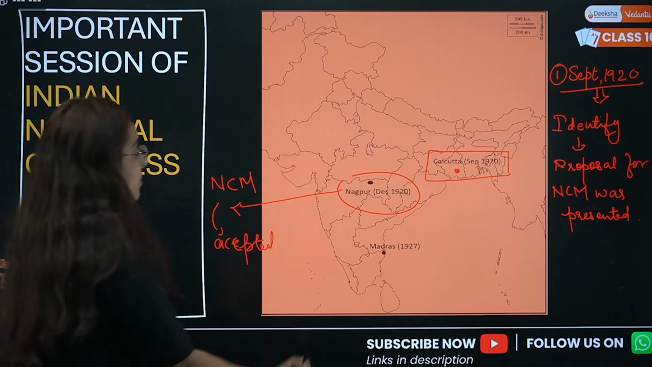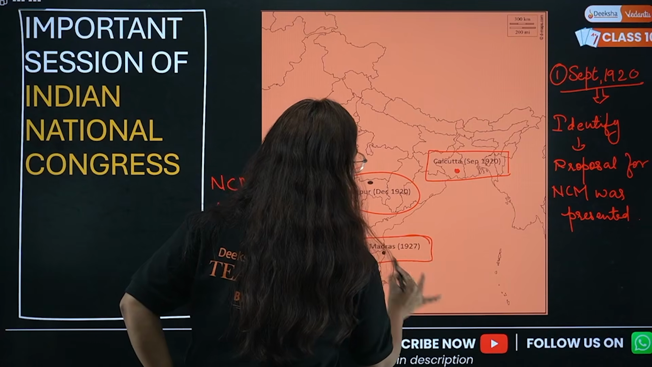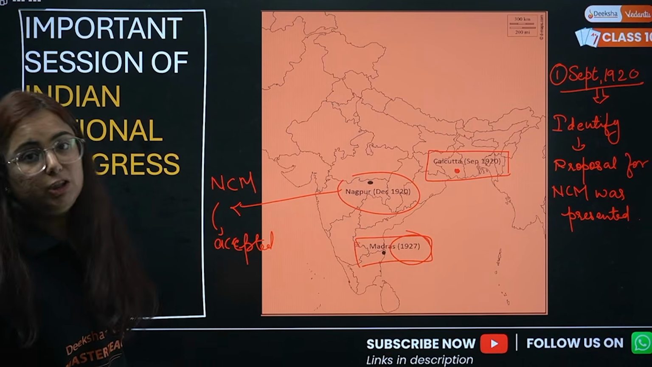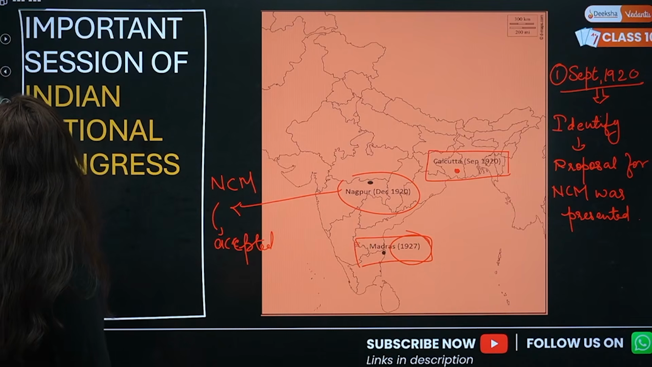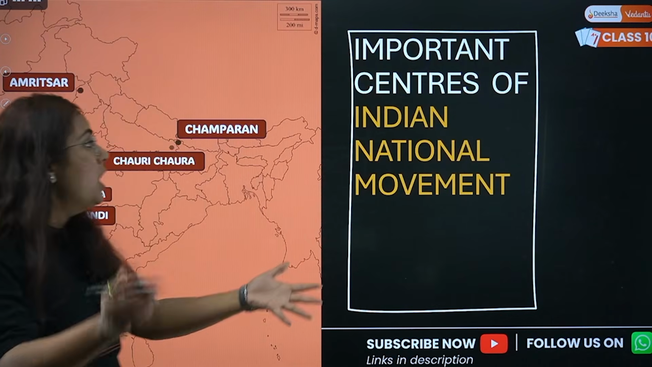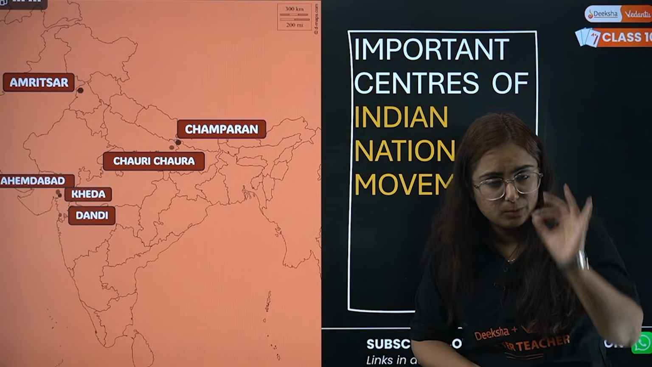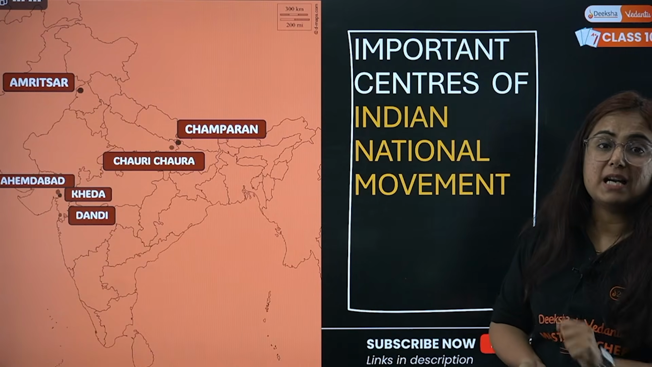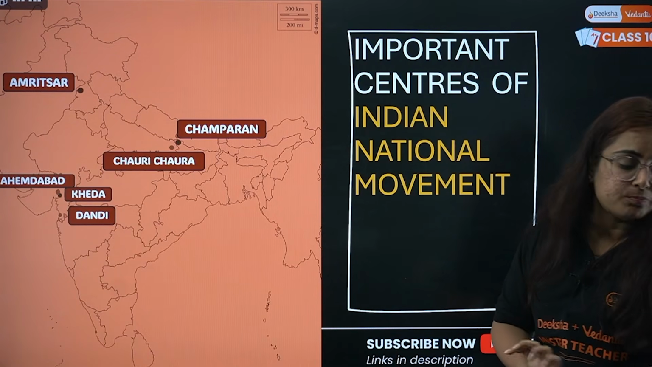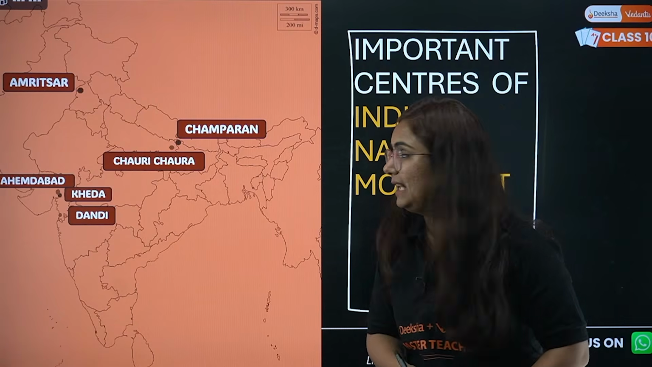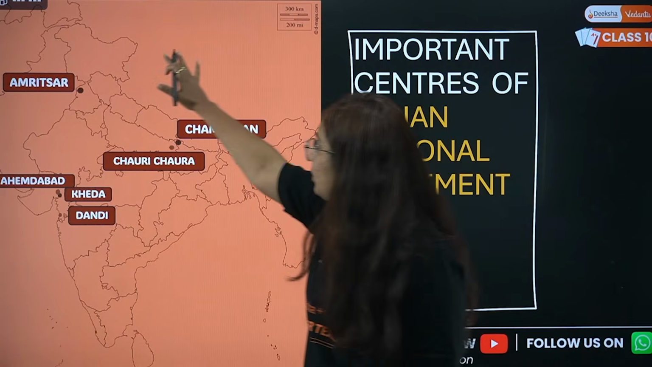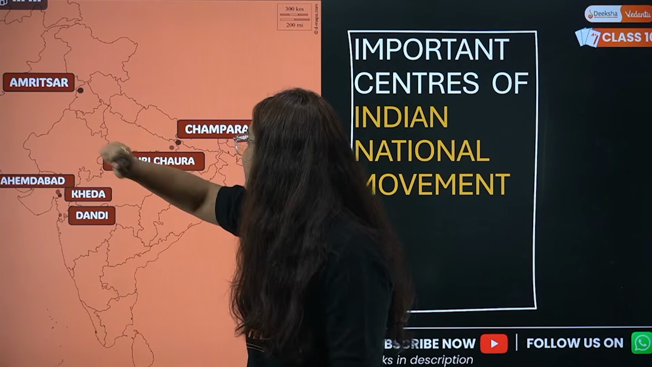Now the next is the Madras session, that was organized in the year 1927. So these are the important sessions. Moving towards important centers of the Indian national movement, where some of them are Satyagrahas particularly, and the other ones are events. Like, we will start from the north, whichever is marked in the north, Amritsar.